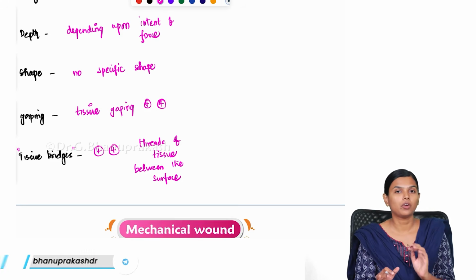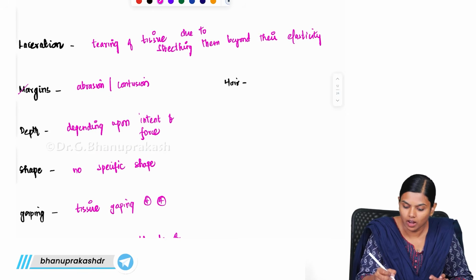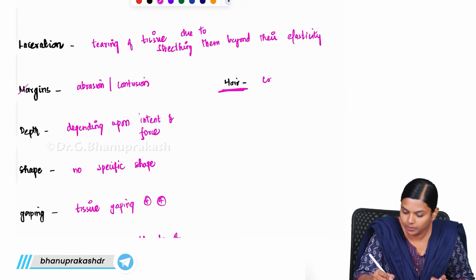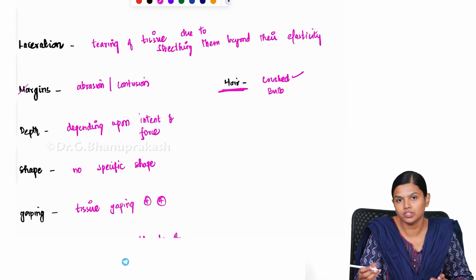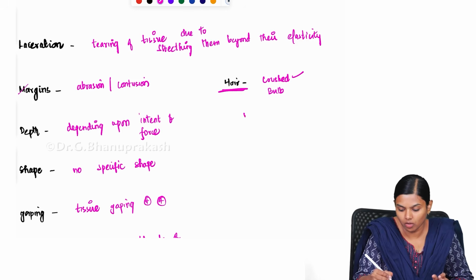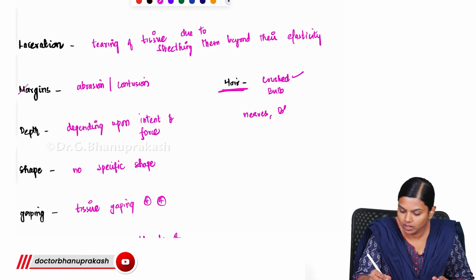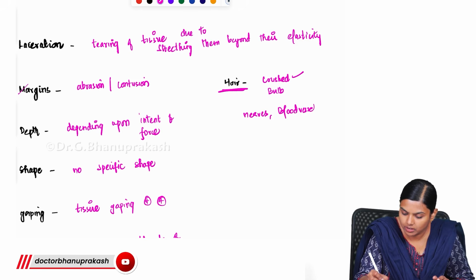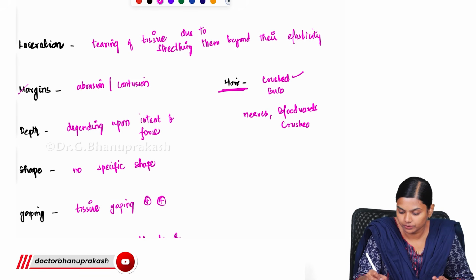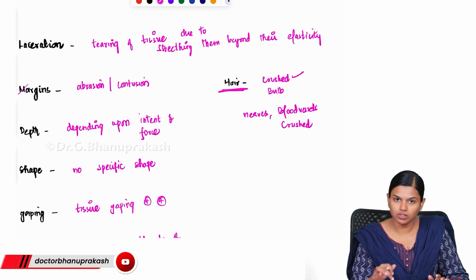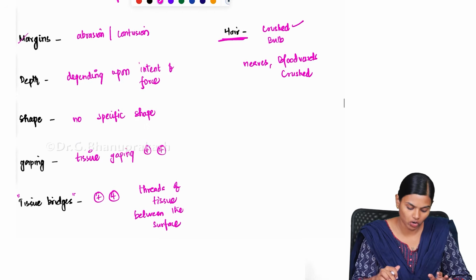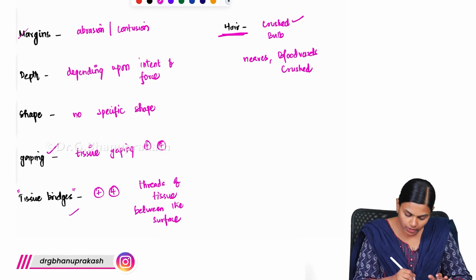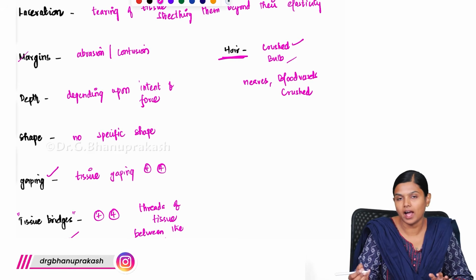This is very prominently seen in laceration, and along with that the hair will be crushed, especially your bulb, and we can also see the nerves and blood vessels crushed. So these are the common features of laceration. When we say laceration, there will be tearing of tissue along with presence of gaping, tissue bridges, and the crushing of the hair bulb, nerves and blood vessels.